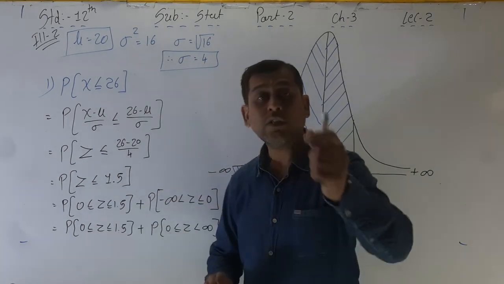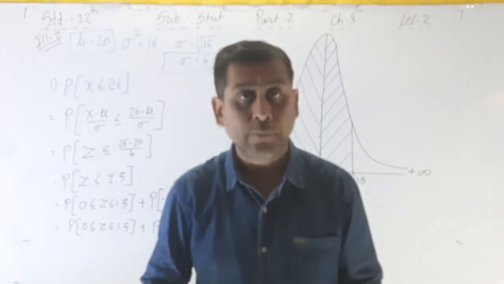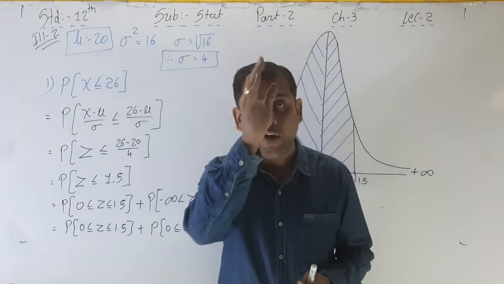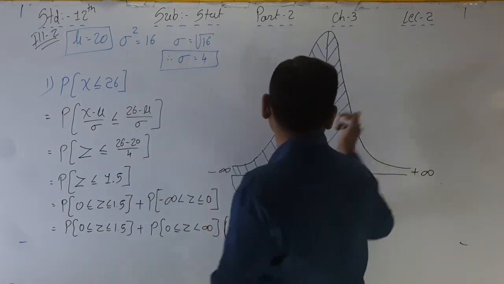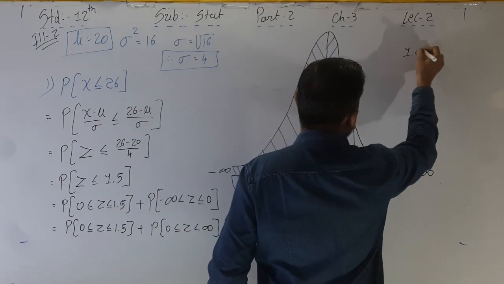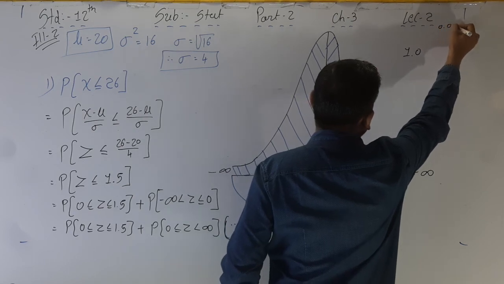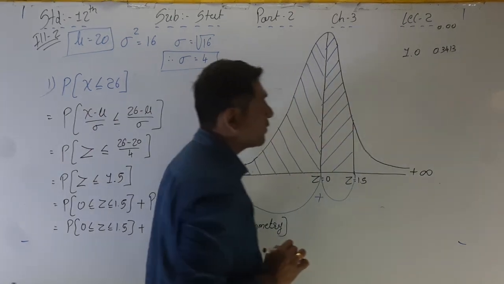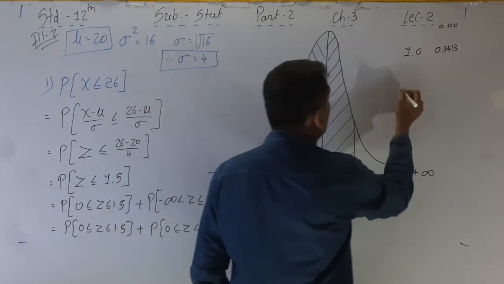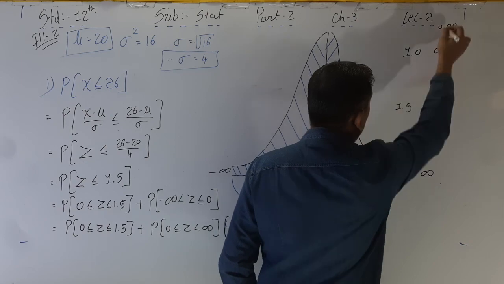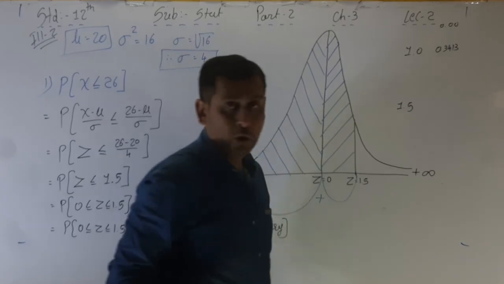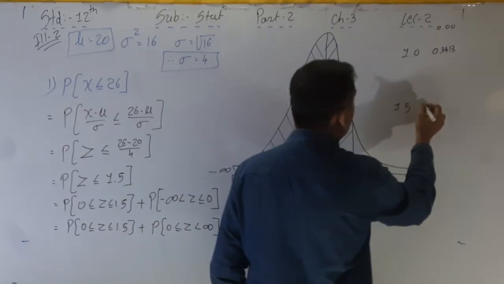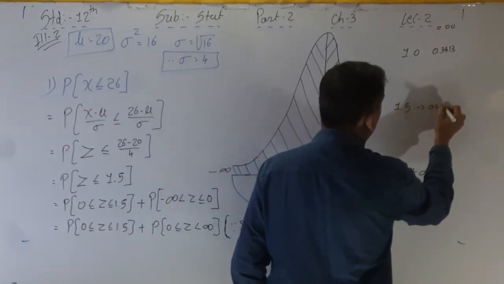Okay. Now see the value of 1.5 exactly in the table. In our last sum we saw the value of 1.0 in the table, 1.0 and here 0.00. We saw that 0.3413 is there. Right? Now you have to see 1.5 and here in the first column 0. The value is 0.4332.